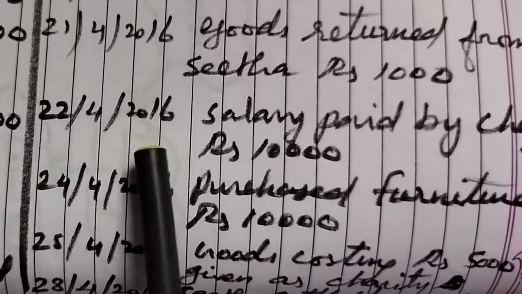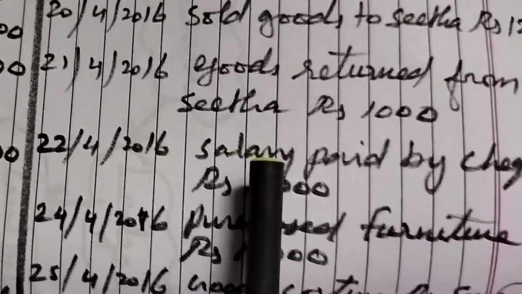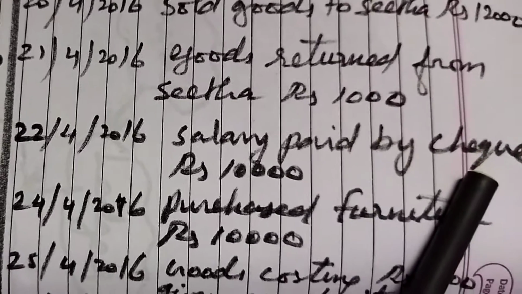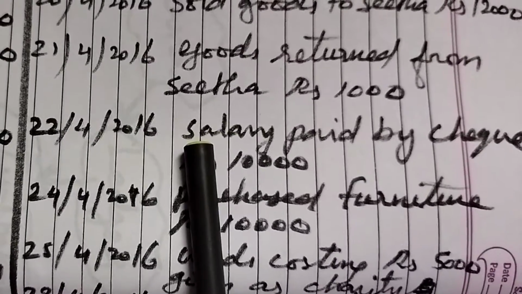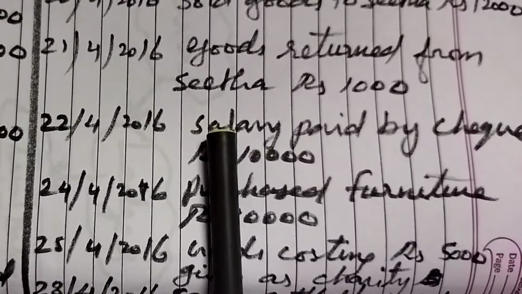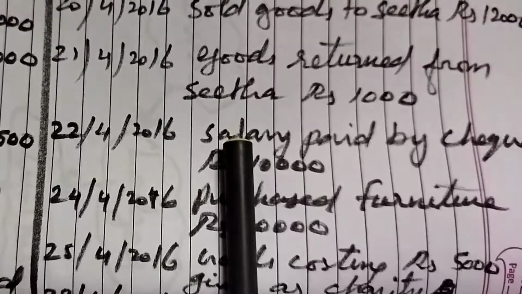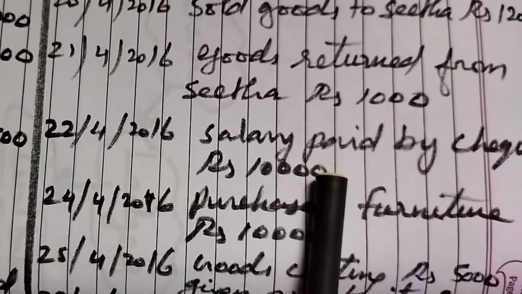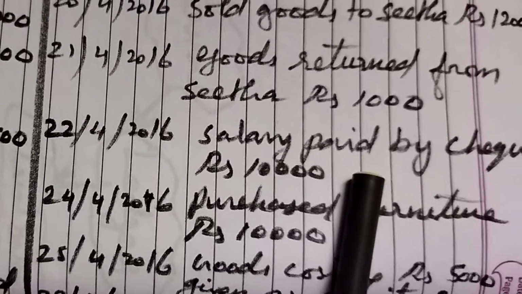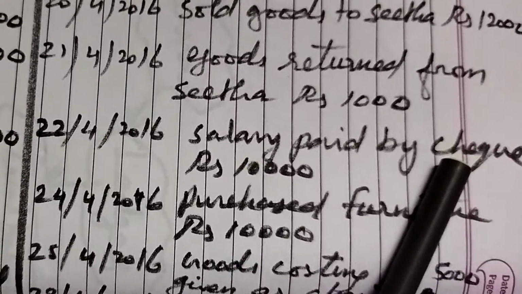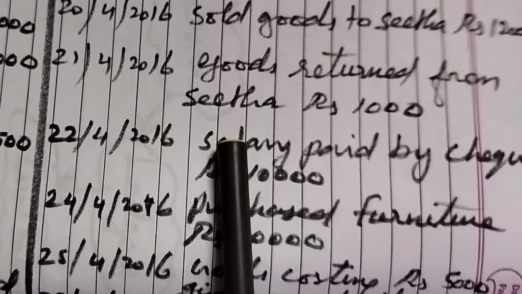See here, 22nd April 2016, salary paid by check, rupees 10,000. So salary paid means salary is a nominal account. So salary account should be debited. As per nominal account, all the expenses should be debited. So salary account should be debited. Then which account should be credited? If we are paying the cash means we can credit the cash. But here by check we paid. So through the bank we pay, so bank account should be credited. That's salary account debtor to bank account.